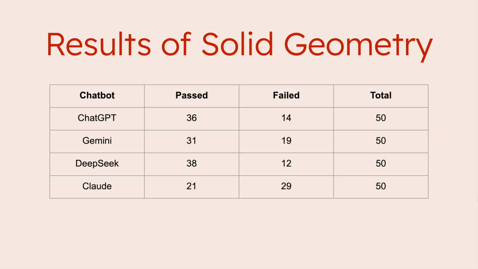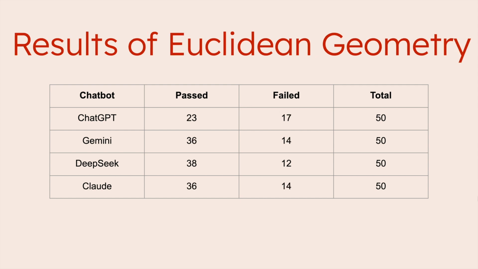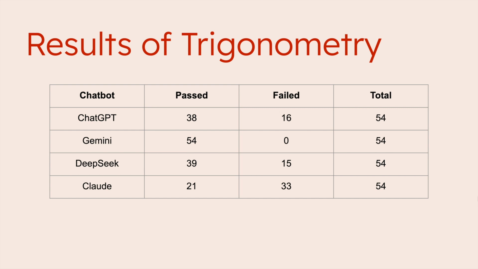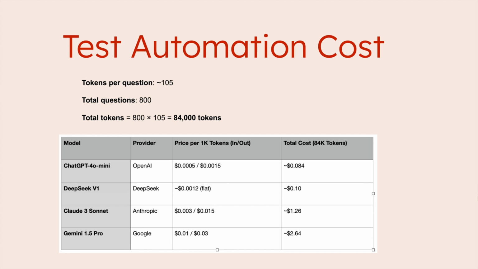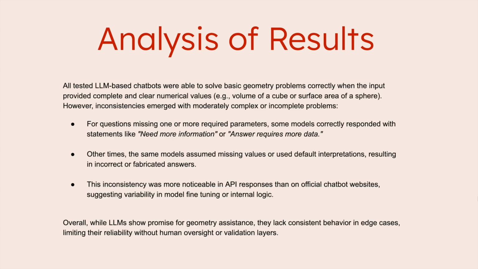Now, after carrying out these test cases on the 4 chatbots, we can see the results of how many times the chatbots passed for each geometry category. With solid and Euclidean geometry, DeepSeek had the highest amount of success while Claude underperformed for solid and ChatGPT for Euclidean. Trigonometry saw Gemini able to correctly answer all of its problems, but Claude once again failed more than half. For most of its test cases, each of the chatbots was able to correctly answer coordinate geometry problems. Here we see the costs of running each chatbot, just price per character, pricey for college students.